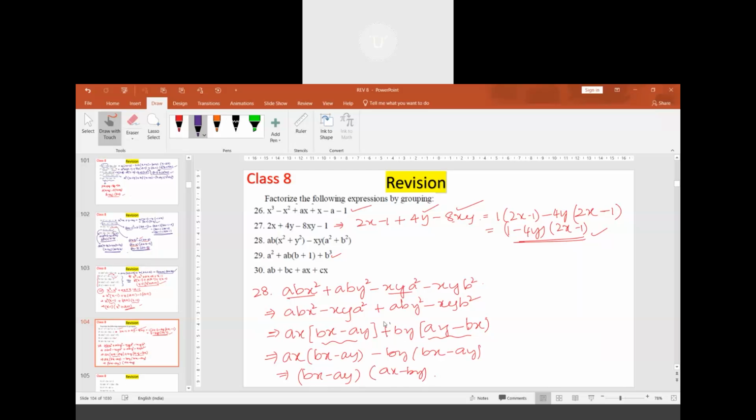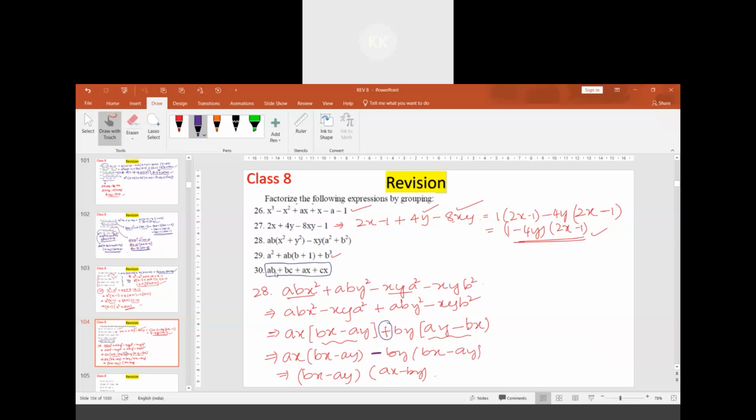We simplify here by taking negative by, or else in the next step minus is taken. I have taken this in a rearranged way, bx first then ay, because this will be negative, this will become positive. All right, observe this.